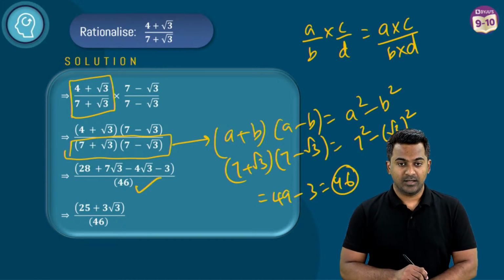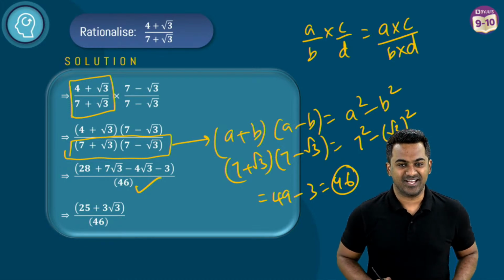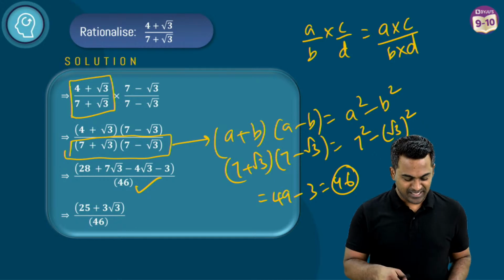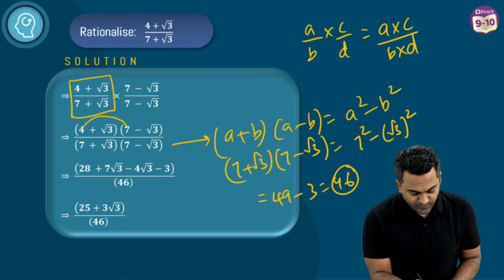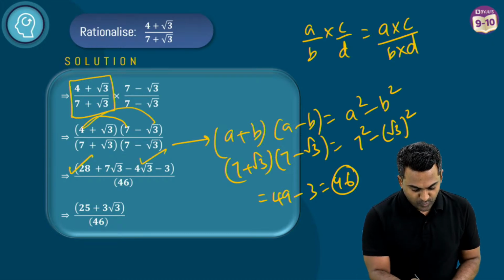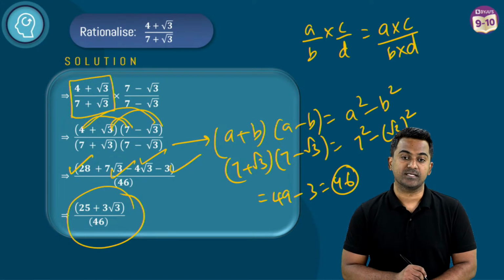Okay? You don't have a root symbol on the keyboard. You can just say SQRT, that will be enough. All right. And then how do you simplify the numerator? 7 times 4, 28. 4 times minus root 3, minus 4 root 3. This times this times this, and when you simplify, this is going to be the correct answer.